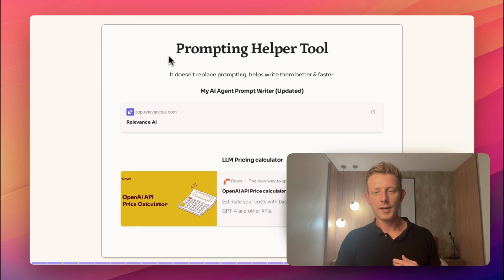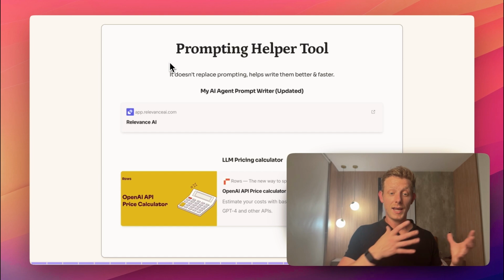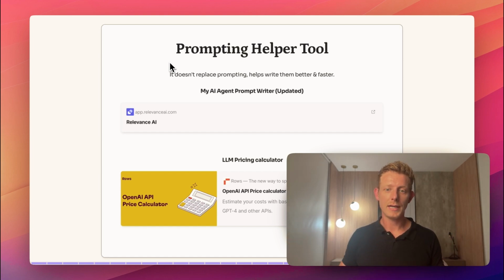Lastly, I just updated my AI agent prompt helper tool. Again, it doesn't replace prompting, but it helps you write them better and faster.